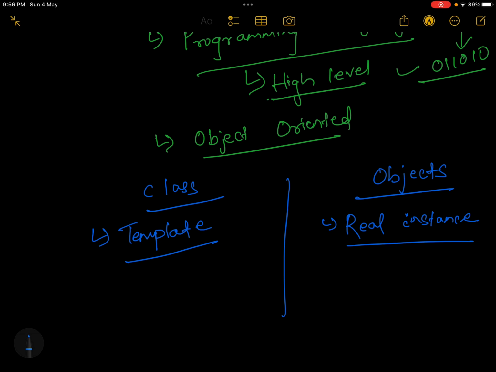Now, what is a template and what is an instance? I will give one example. Suppose you go to a car showroom to buy a car. Once you reach the showroom, the representative gives you a car manual.